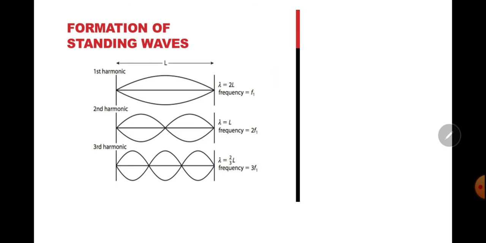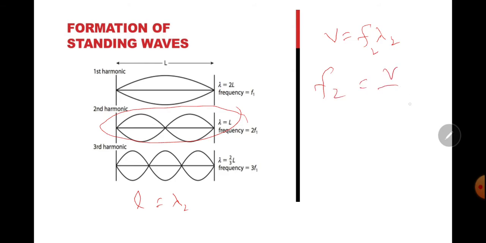Now for the second loop, L is equal to lambda, second case, so lambda 2 is equal to L. V is equal to F lambda, so F2 is equal to V by lambda 2, V by L. So F2 is equal to 2V divided by 2L, multiplying by 2 divided by 2.